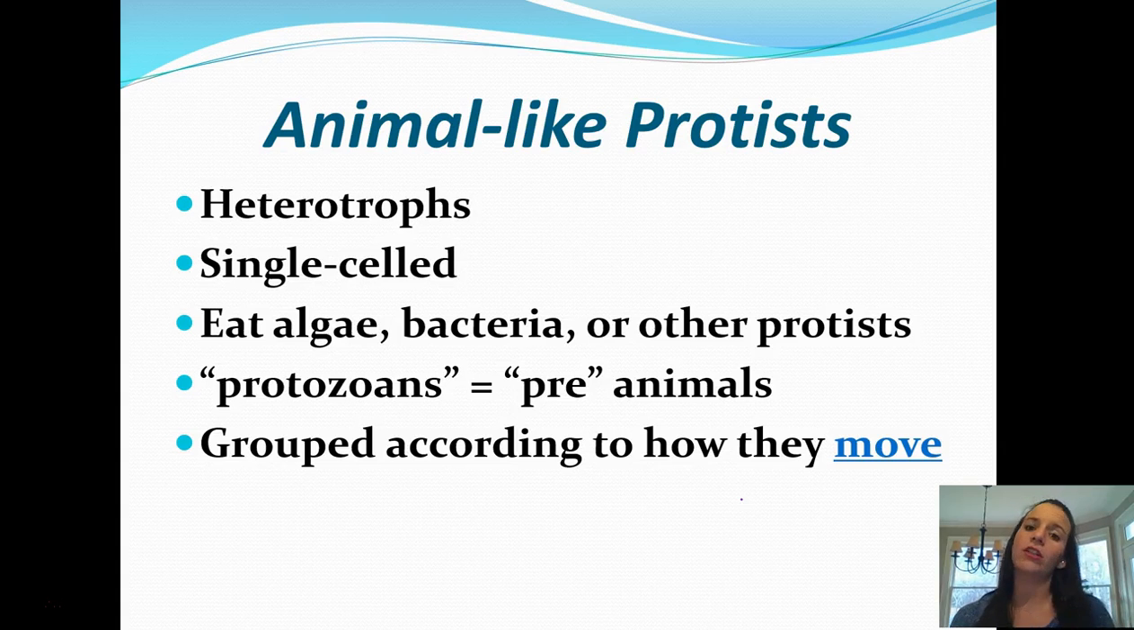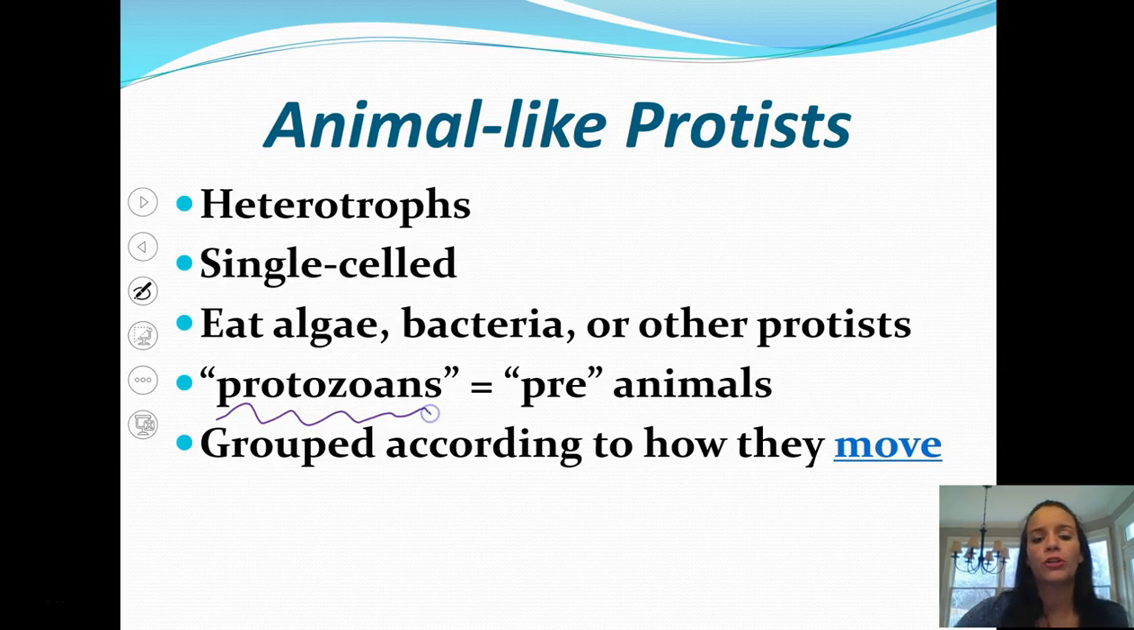All right, so we're first going to talk about animal-like protists. These are, like we said, heterotrophs, so they have to consume other things for their food. They are single-celled. They eat things like algae, bacteria, even other protists. And they're known as the protozoan. So this is an important term you need to know. And protozoan simply means pre-animal. So they're before animals. And they are grouped according to how they move.